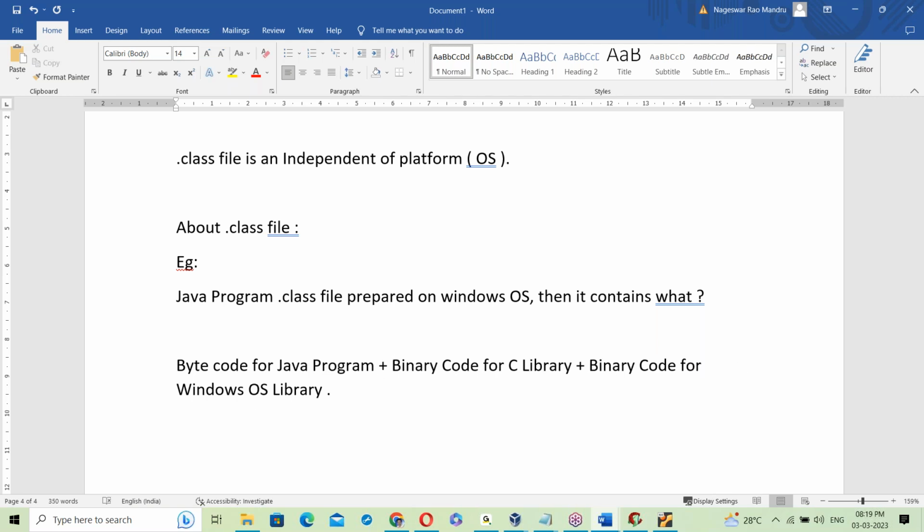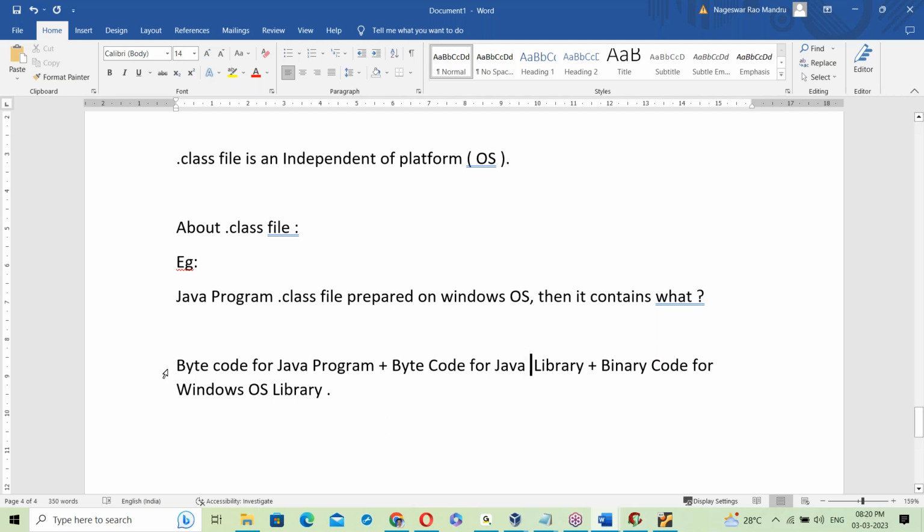Next, byte code for the Java library. Java has a library here. Byte code for the Java library. The Java library is like the java.lang package, and there are other packages, which are nothing but libraries. Like the C language has a library, Java also has a library here.